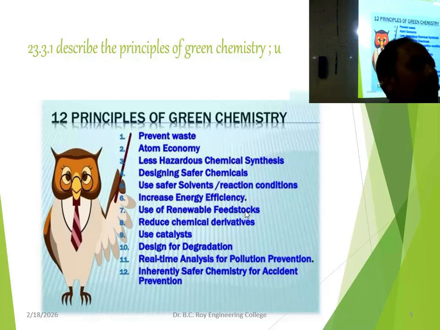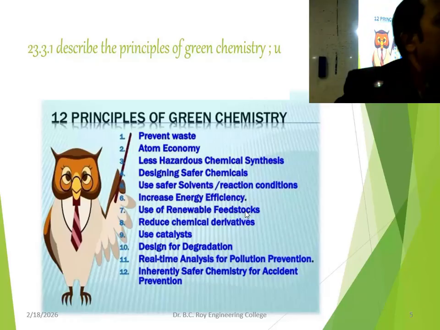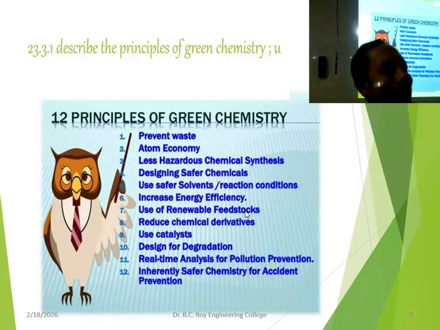Design for degradation means what? Degradation is a must, but it should also be in a controlled way so that you can use it. Suppose you have too much tomato. You have a capacity to eat tomato, but how much can you eat?